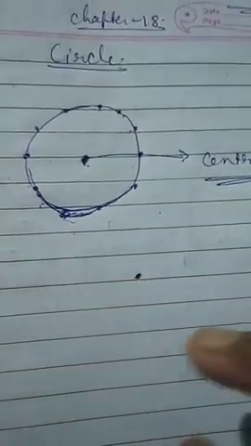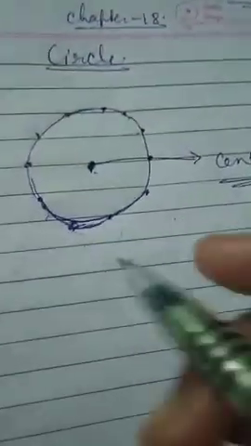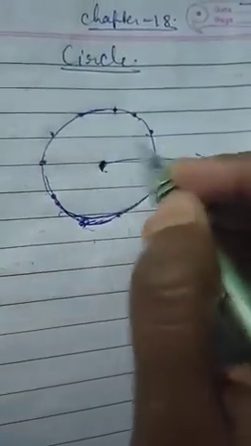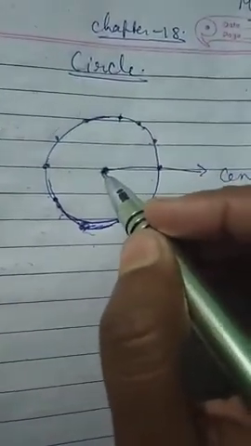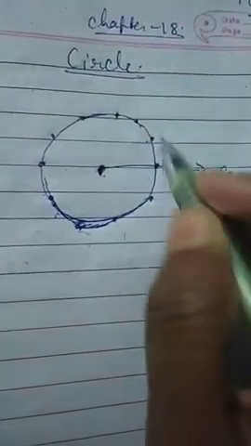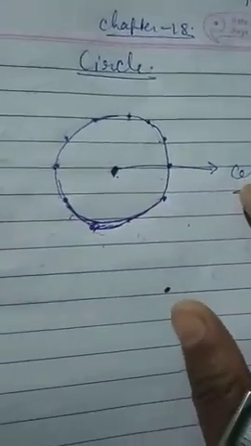Without center, circle cannot be drawn, because this defines the fixed distance we are taking from this point only. So you can define circle as formed by taking a fixed distance from the center, and joining all these points we get a circular region.